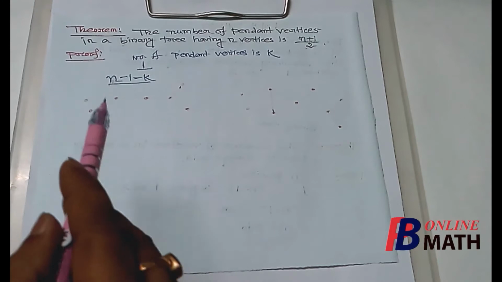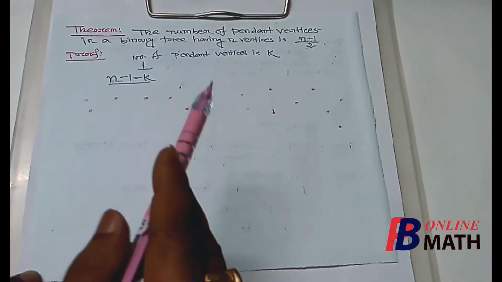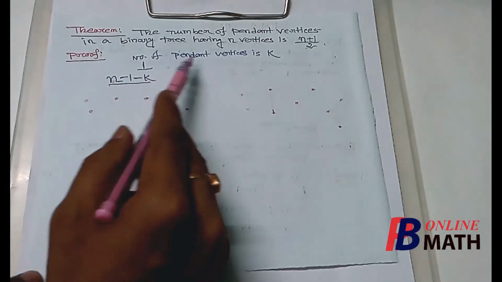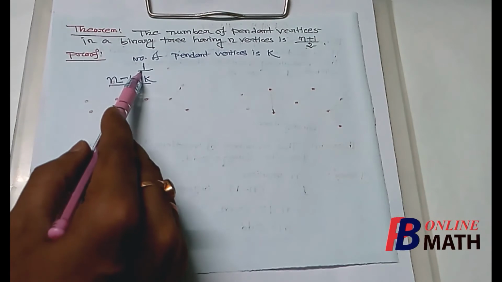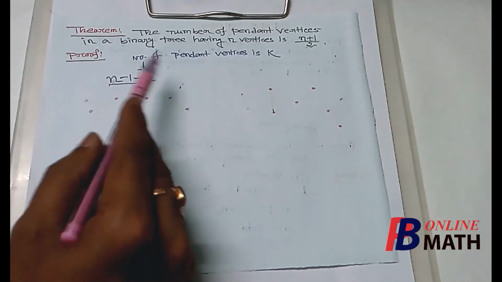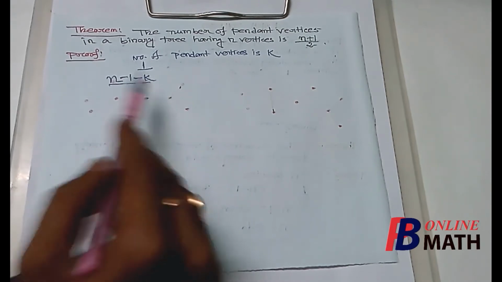We know that in a binary tree the degrees of the vertices are either 1, 2 or 3. So there are k vertices having degree 1, one vertex having degree 2, and n minus 1 minus k vertices having degree 3.